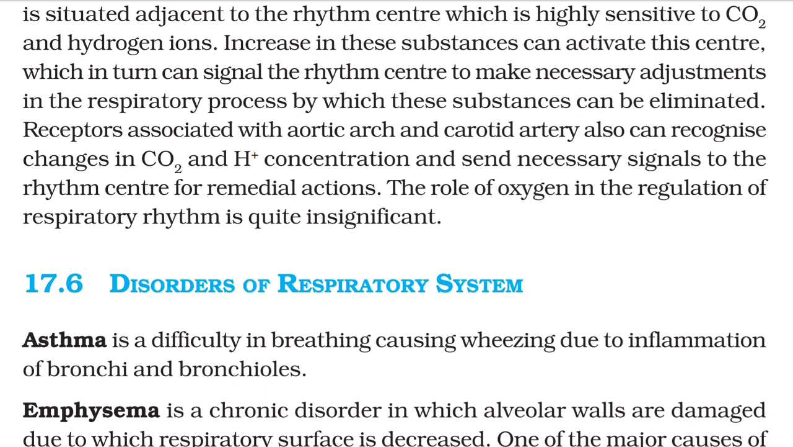If the carbon dioxide and hydrogen ions are increased, these will send signals to the pneumotaxic center, which is in the pons. That pneumotaxic center will act on the respiratory rhythm center, which is present in the medulla, and from there it will regulate the rhythm of the respiration. So this is all about regulation of respiration.